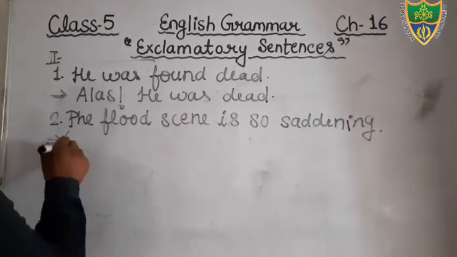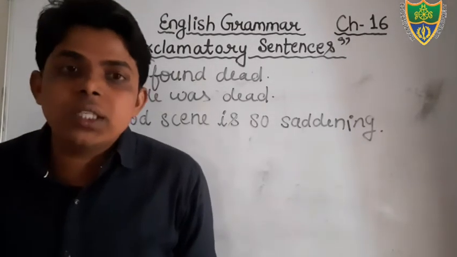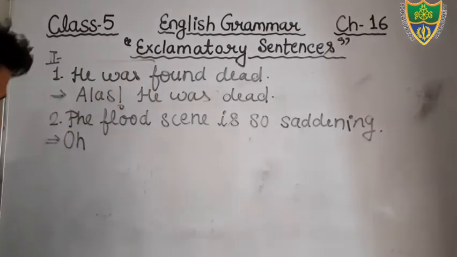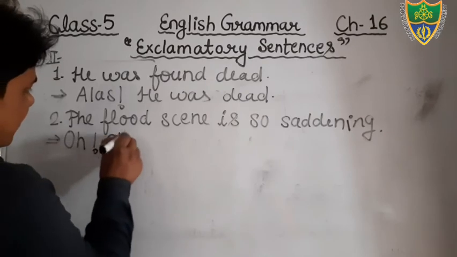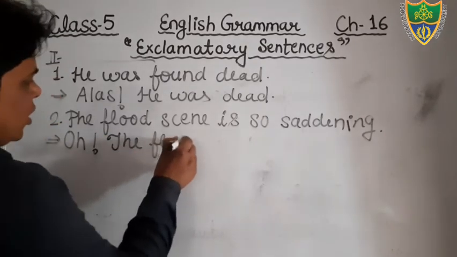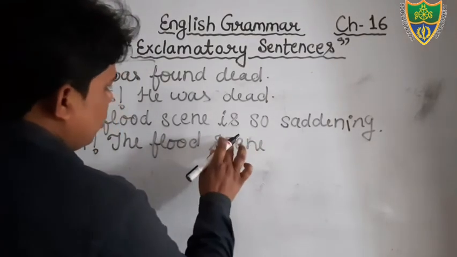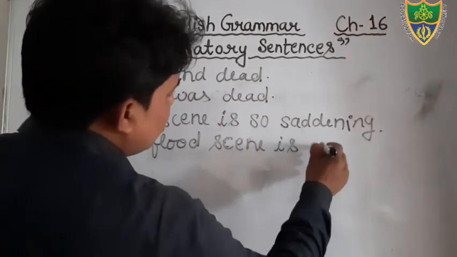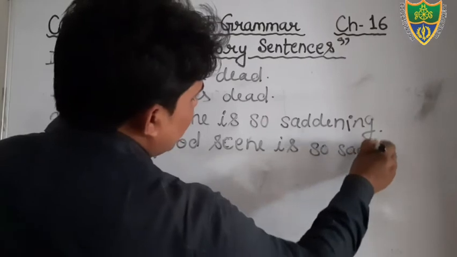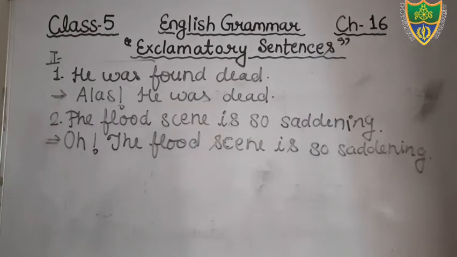So we also use the word oh. Oh. This is the feeling of sadness. So you can write here, oh, the flood scene is so sad. So sad or so saddening, both are correct. Okay, students? So just write down these two sentences. Oh, the flood scene is so saddening.